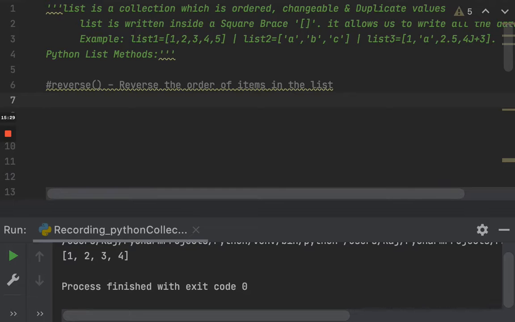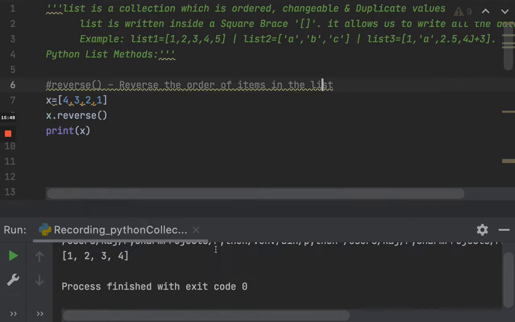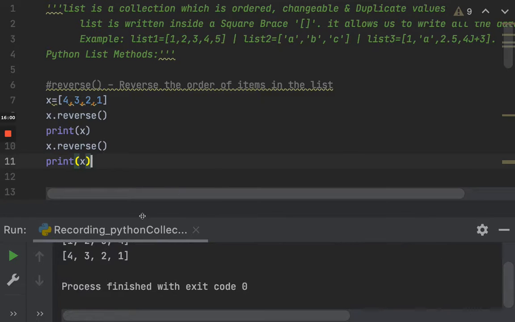Okay, reverse. As you know, the word means reverse. Basically, it just reverses the elements which are present inside it. So it reverses the order of items. For example, if you have x is equal to, let's say, 4 3 2 1, you just say x dot reverse, and you can see the result of x. It's 1 2 3 4. So you can change it like that. And if you say reverse again and print x, you can see 4 3 2 1. So reverse is used for that.